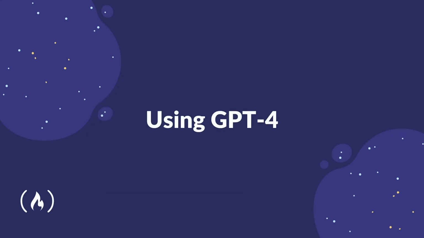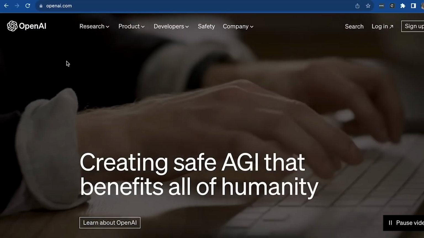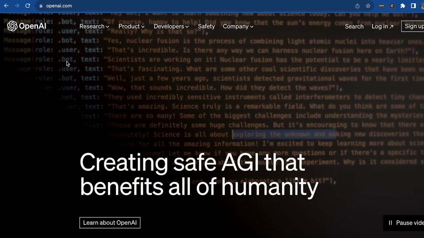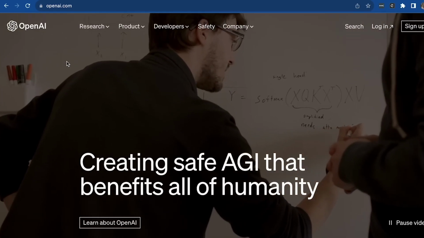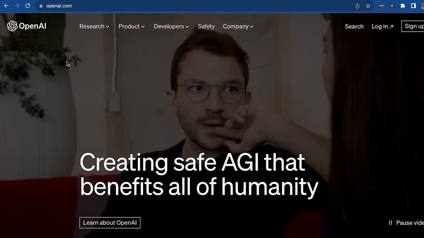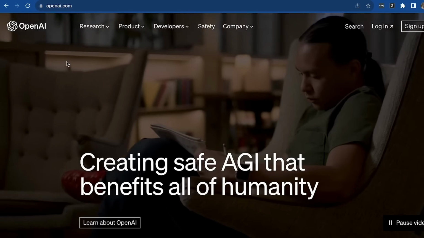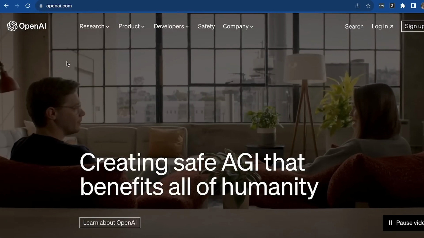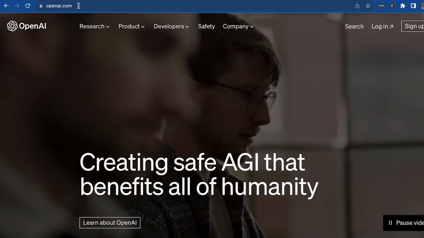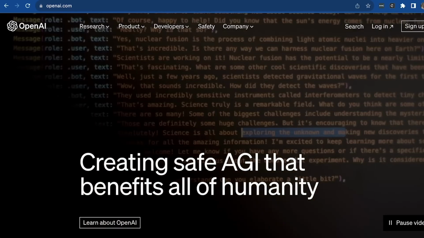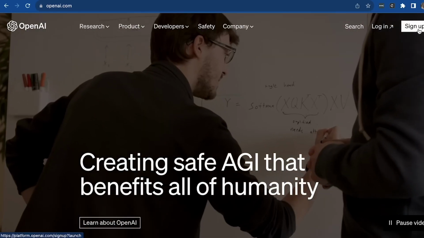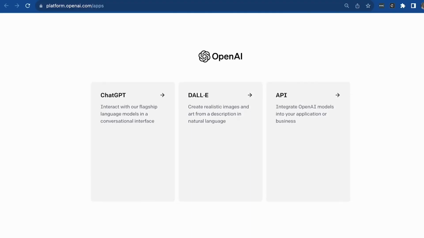A quick intro to using ChatGPT by OpenAI. As I said, in this course for the examples, I will be using ChatGPT's GPT-4 model, in order to follow along or just to understand how we are going to be using the platform. Please head over to openai.com and go ahead and sign up. I've already signed up, so I'm just going to log in, and that will take me to the platform in which I can choose what I want to interact with.